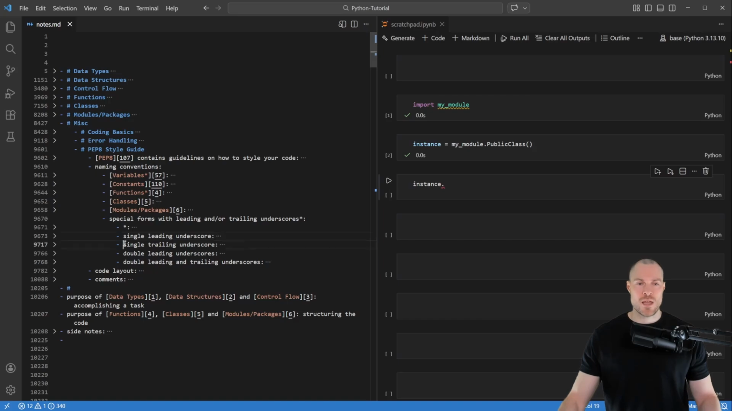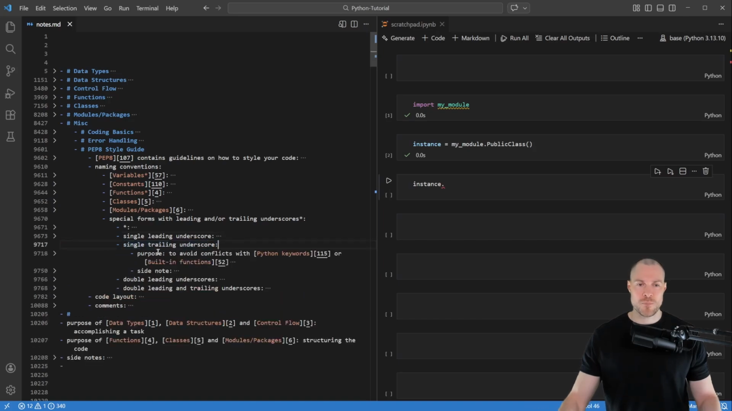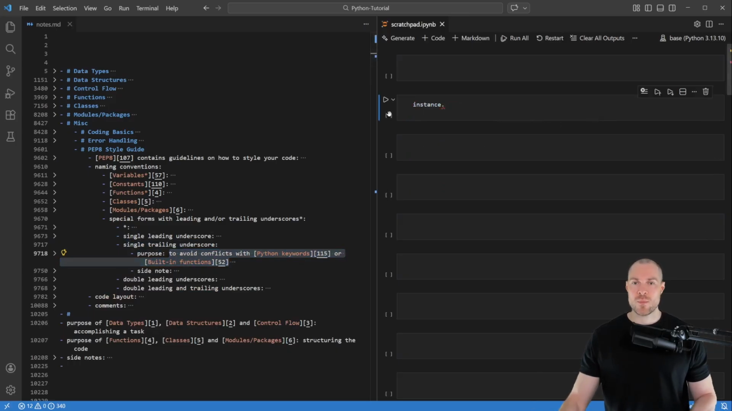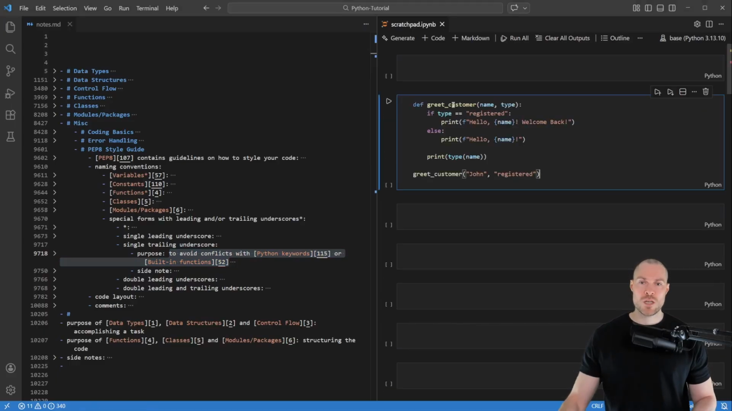Then next we have a single trailing underscore. And the purpose of that is to avoid conflicts with Python keywords or built-in functions, i.e. to avoid overriding them. And to show what I mean by that, I've prepared this code snippet. So here we have a function called greetCustomer, which takes in the parameters name and type. And then here we check if the type is equal to registered. Then we're going to print hello name, welcome back. Otherwise, we're only going to print hello name.